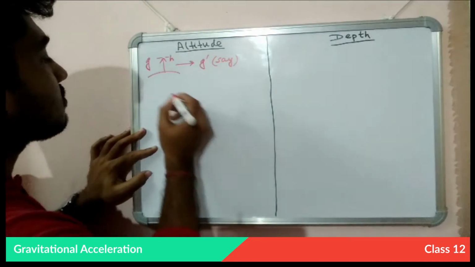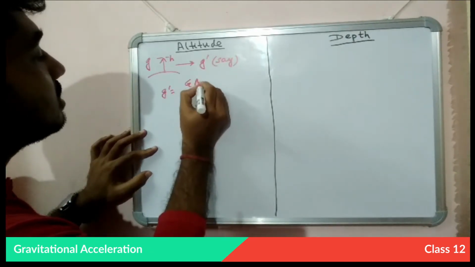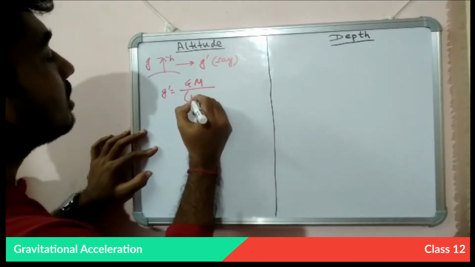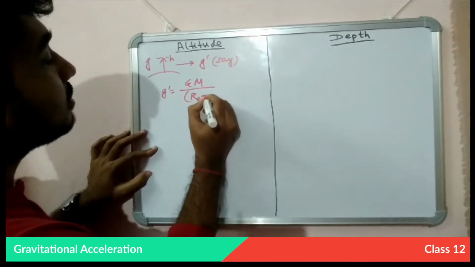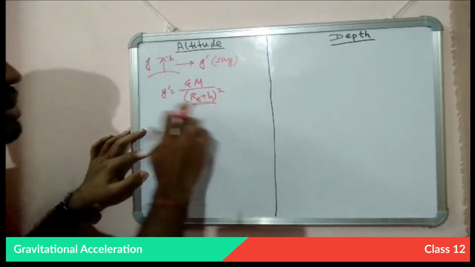So g prime will be G M by (r of earth plus h) whole square. The total length has changed to r plus h.